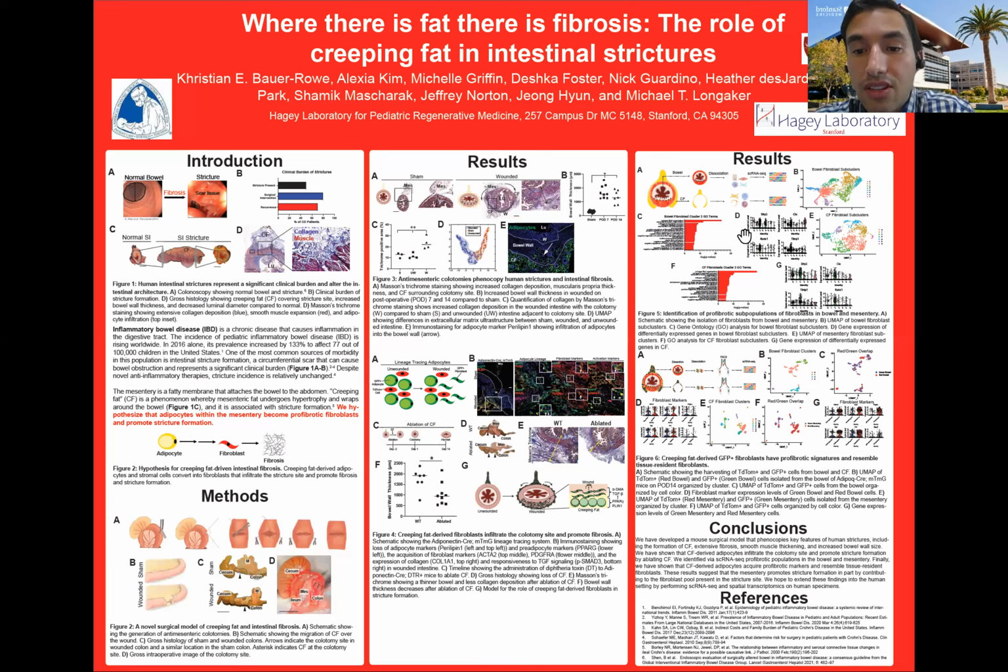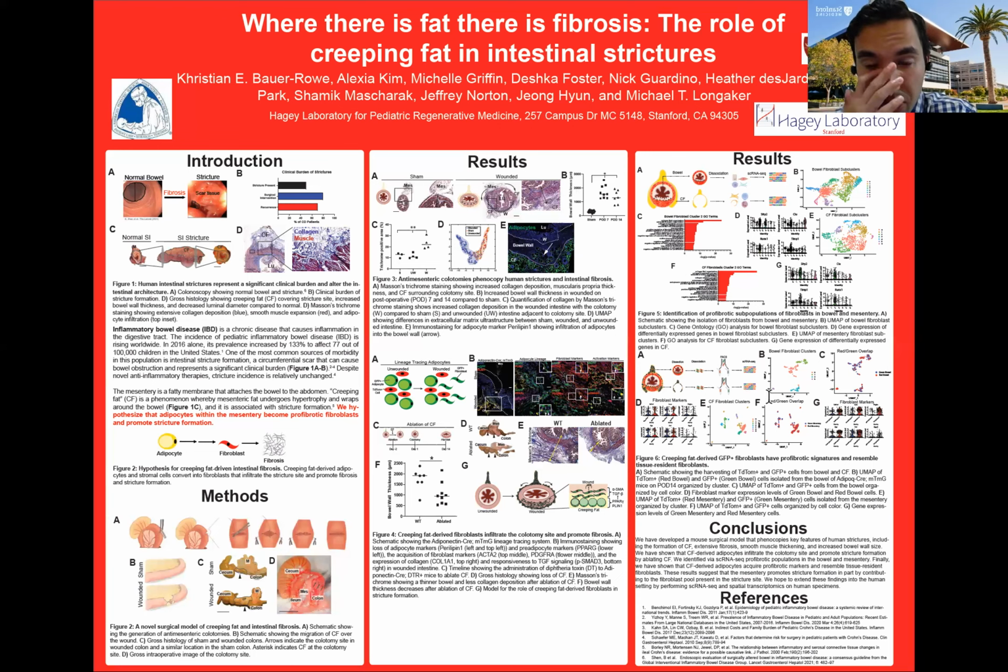And in addition, we've also identified a fibroblast signature for this population. And we've done this in both the bowel and the mesentery. And we think that we have identified a particular population of profibrotic fibroblasts in both bowel and the mesentery.